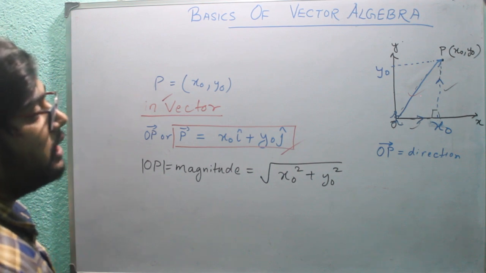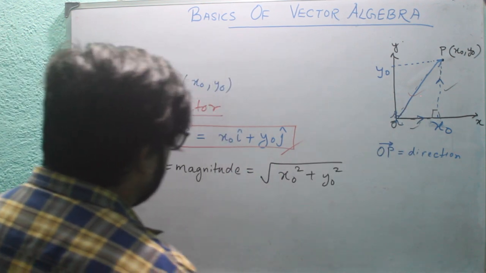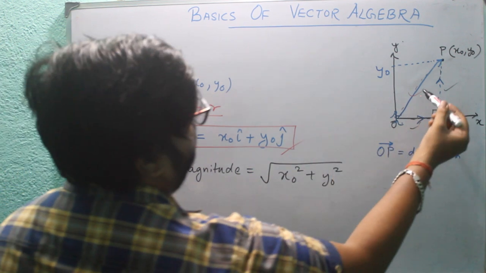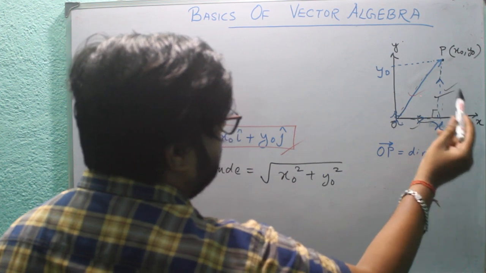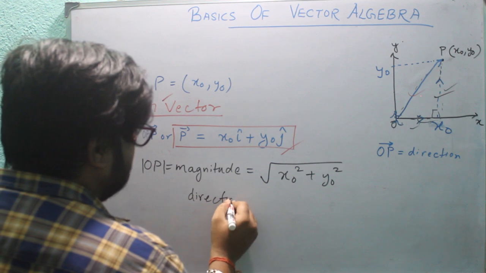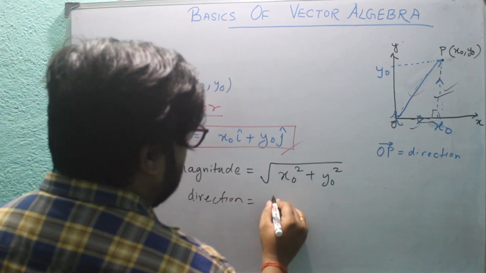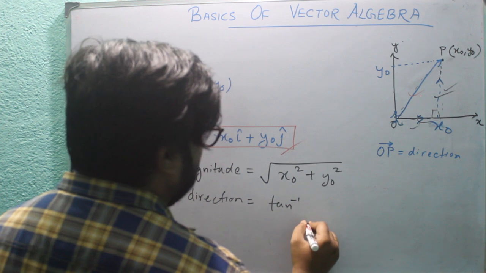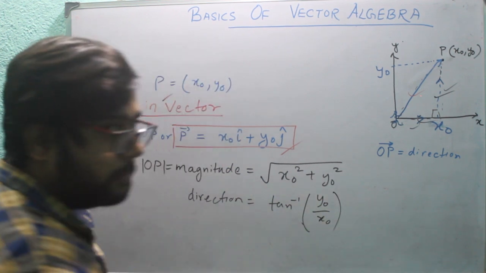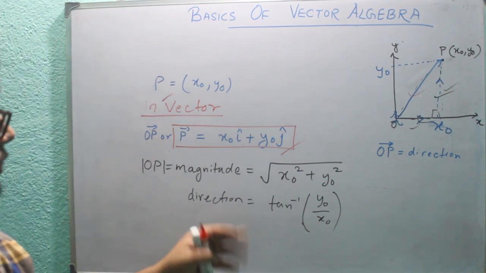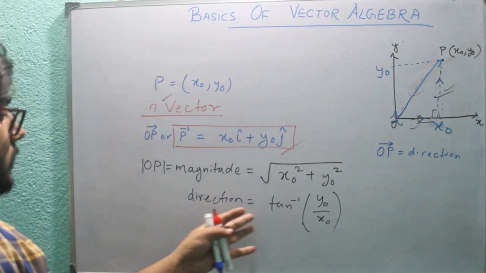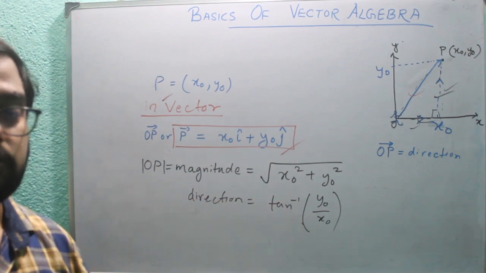If I ask you what is the direction of this vector, in this picture you will say that direction is just tan inverse of perpendicular by base. So direction is tan inverse of perpendicular, which is y0 by x0. In complex geometry also we have conjugate and magnitude, and we have this direction as tan inverse of y0 by x0.